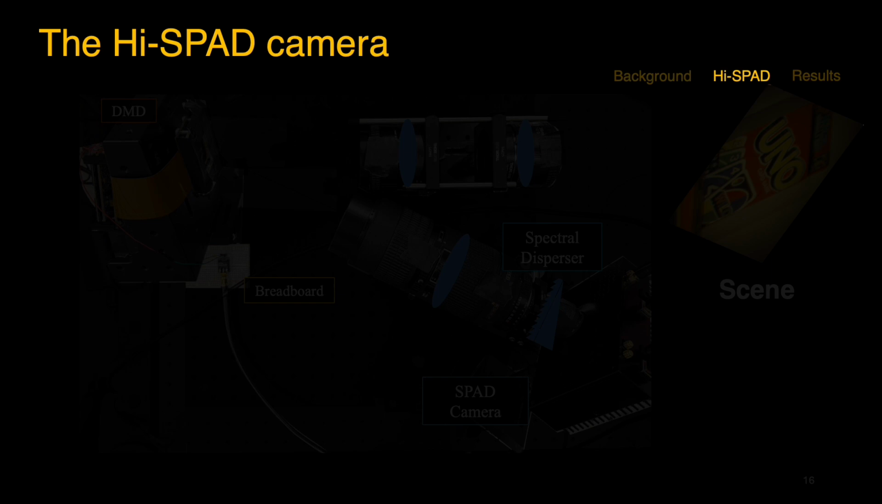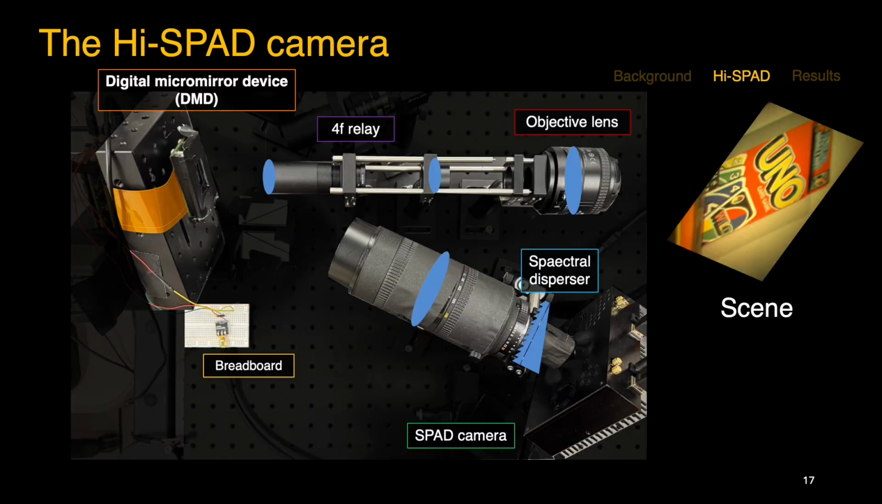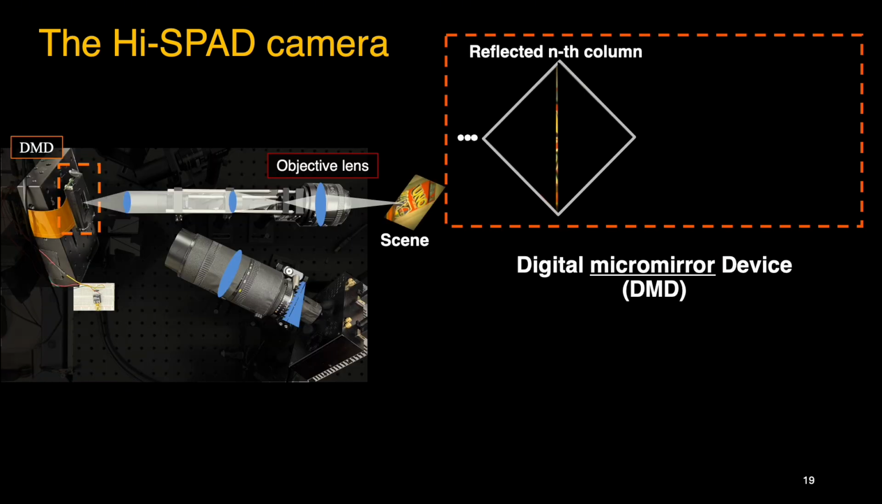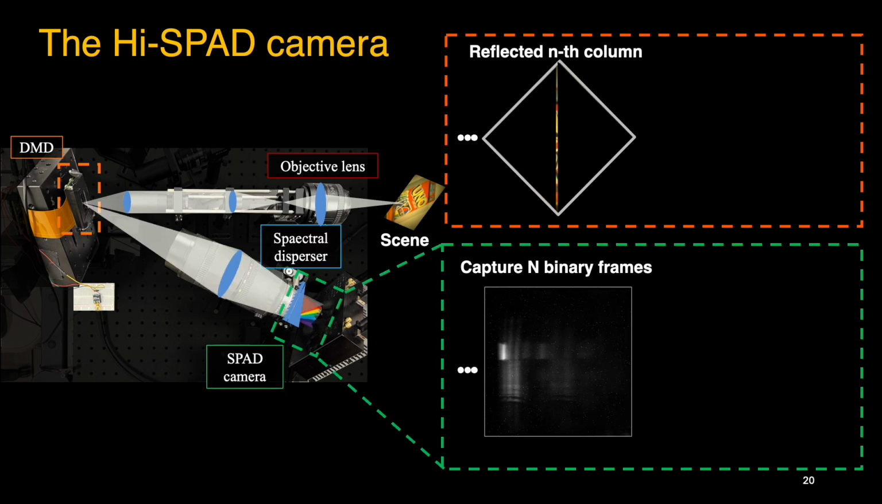Now let's see our lab prototype SPAD camera. It is built as a push-button camera system with a digital micromirror device, employing a SPAD sensor as the choice of sensor. First, light from a scene is focused on the DMD. Then the DMD selectively reflects a single column of the focused image by flipping a corresponding single column of micromirrors toward the grating. Next, the reflected light from the DMD first comes into the grating where the dispersion is performed, and the SPAD camera captures the spectrally dispersed image of the single column.